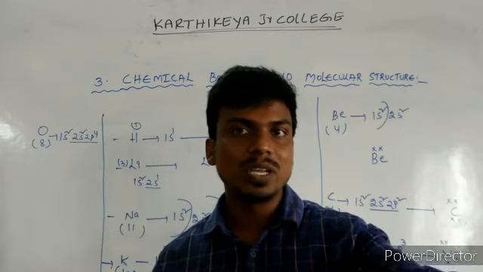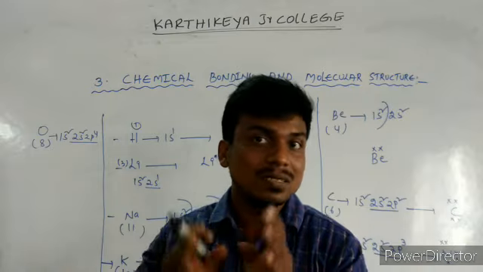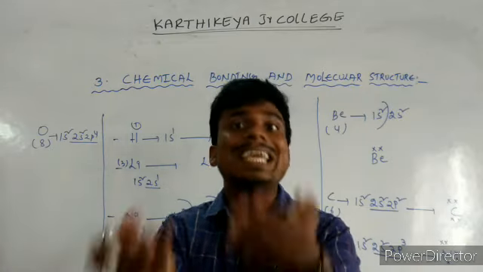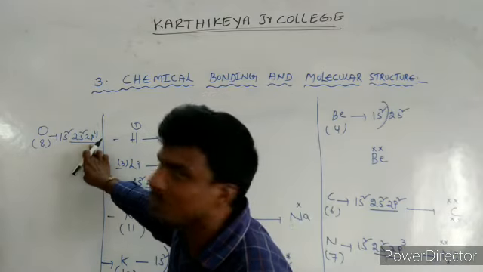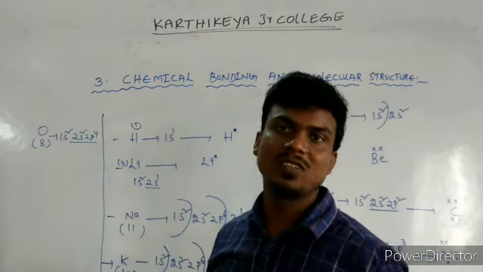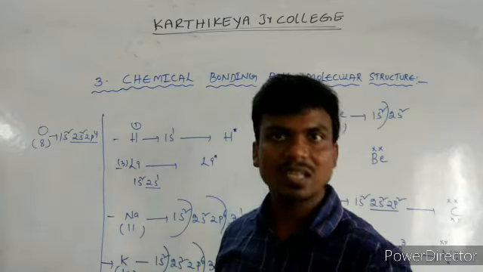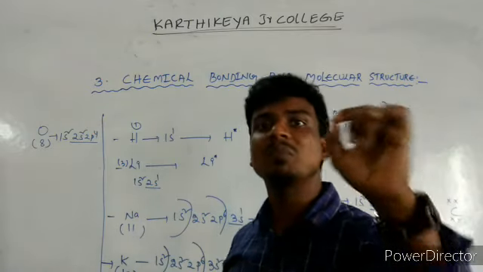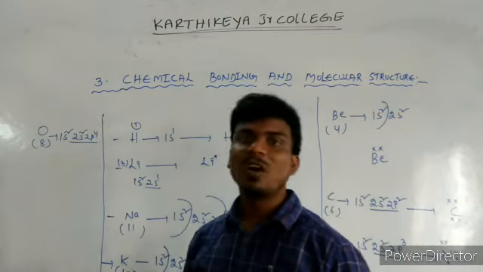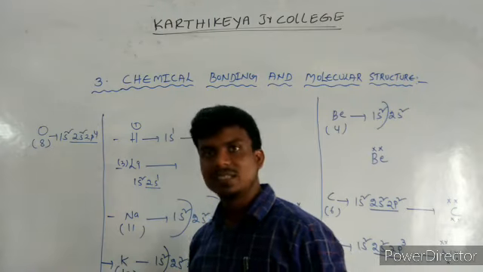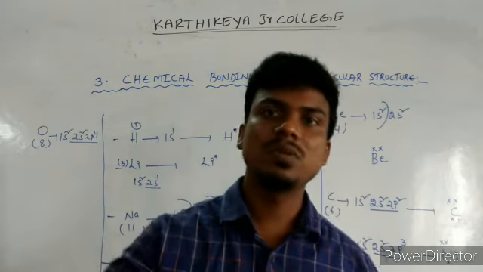For example, sodium loses 1 electron to get the neon configuration. Oxygen does not lose 6; it gains 2. By gaining 2, oxygen becomes 2s2 2p6, the noble gas configuration. So whether an electron is lost or gained, it is done only by valence electrons. This is the small basics of chemical bonding. Next class we will discuss the upcoming topics. Okay, thank you.